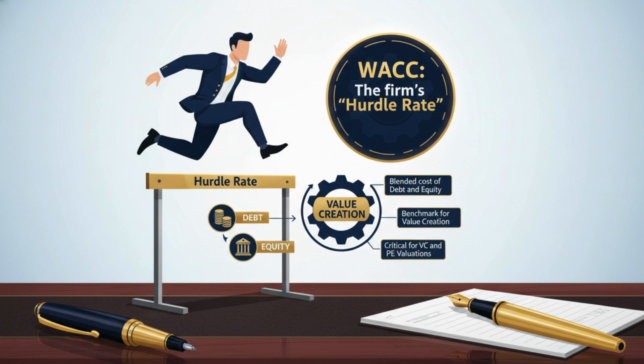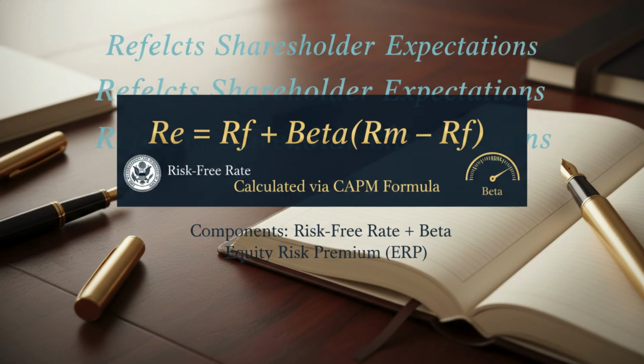Today, we will break down how WACC is calculated and why it is the most critical benchmark for evaluating high-growth firms and potential acquisitions. The first major pillar of WACC is the cost of equity. Unlike debt, equity doesn't have a fixed interest rate. Instead, it represents the return shareholders require for taking on the risk of ownership. We calculate this using the Capital Asset Pricing Model, or CAPM.